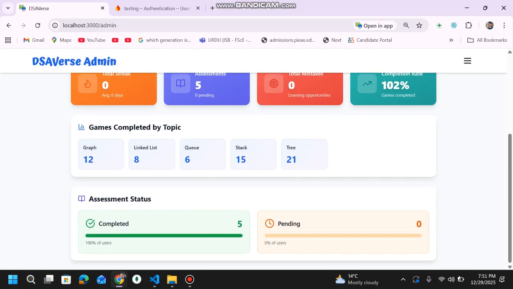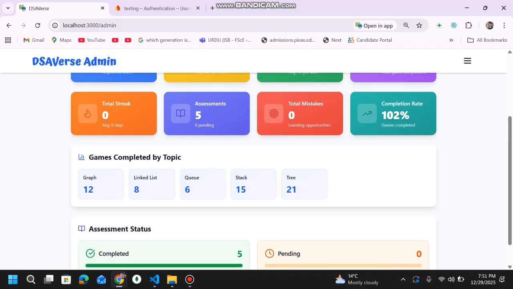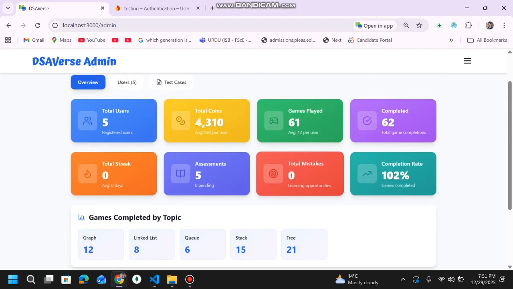And it shows you if there is any user who has registered and is new on the platform and has not taken the initial assessment that I showed you previously. It will flag here, but there is no current user. All of them have completed the assessments, and these are overall metrics for all of the students.